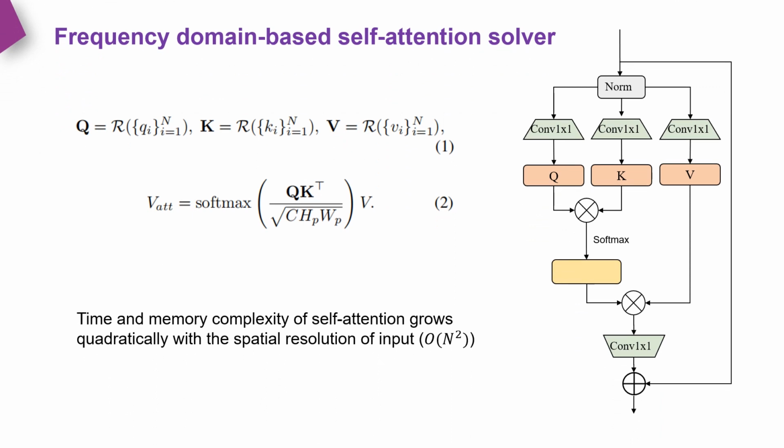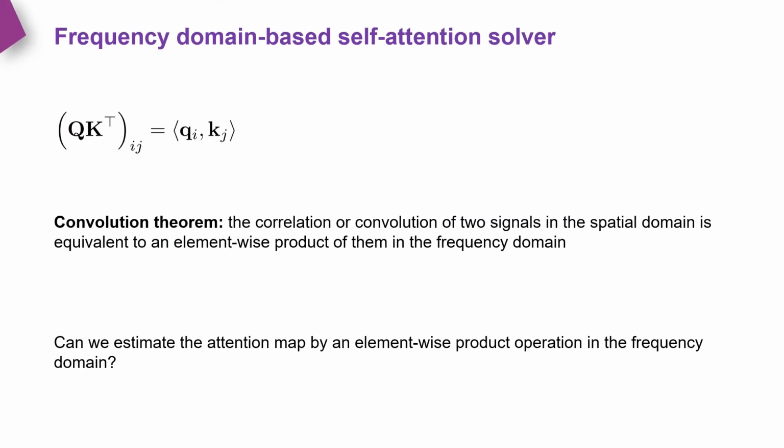Recently, several transformer-based methods have shown excellent performance in image deblurring. However, the computation of the scale product attention in transformers leads to quadratic space and time complexity in terms of the number of tokens. It is not affordable if the image resolution and the number of the extracted patches are large. We note that each element of the matrix product of Q and the transpose of K is obtained by inner product. Therefore, a natural question is: can we efficiently estimate the attention map by an element-wise product operation in the frequency domain, instead of computing the matrix multiplication of Q and the transpose of K in the spatial domain?